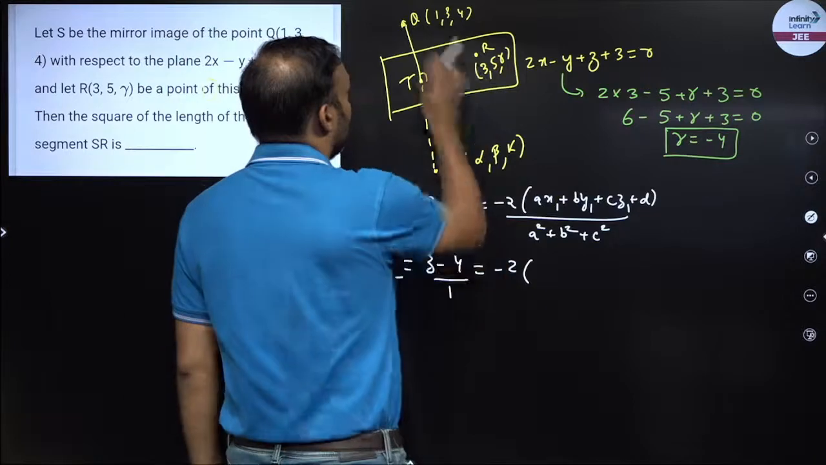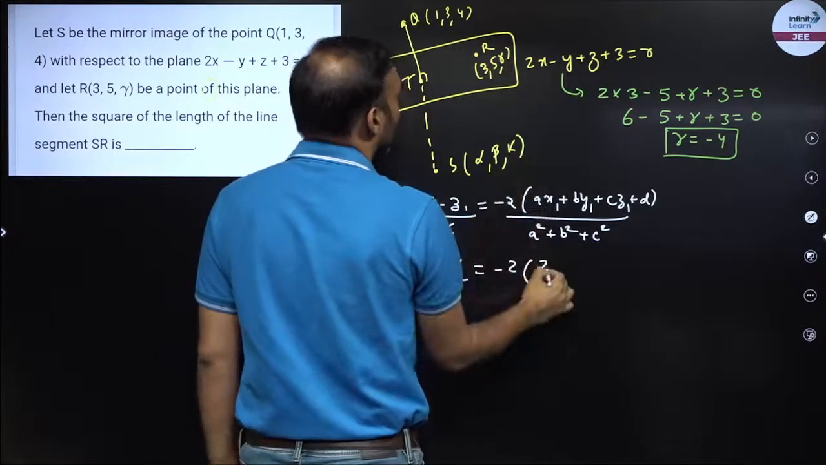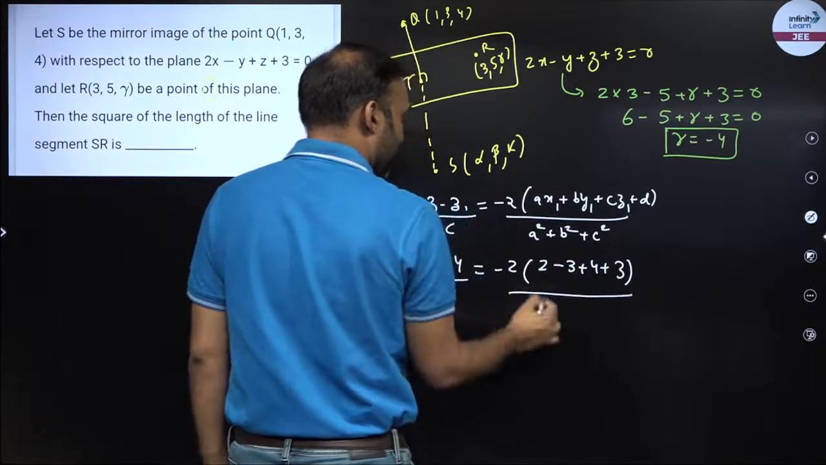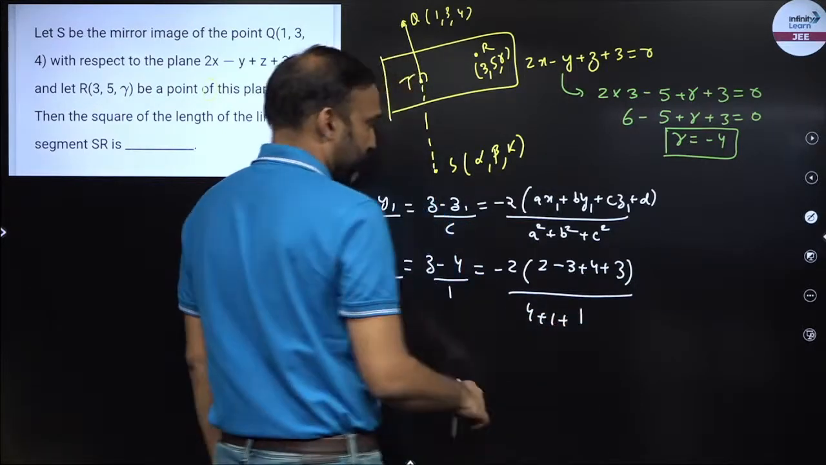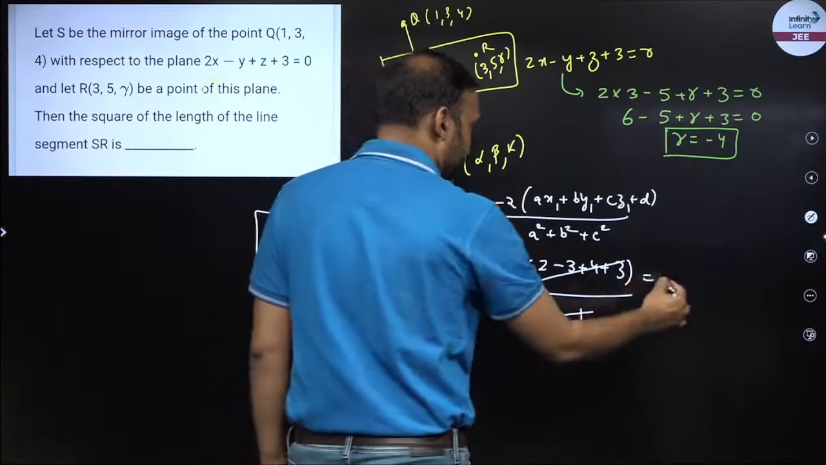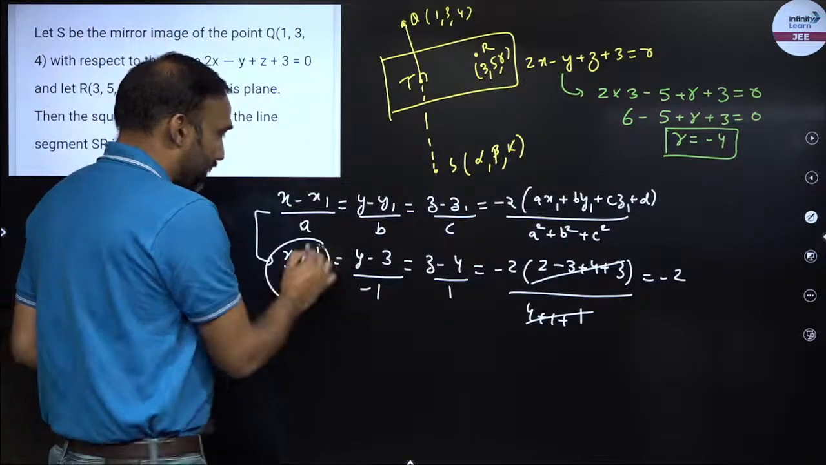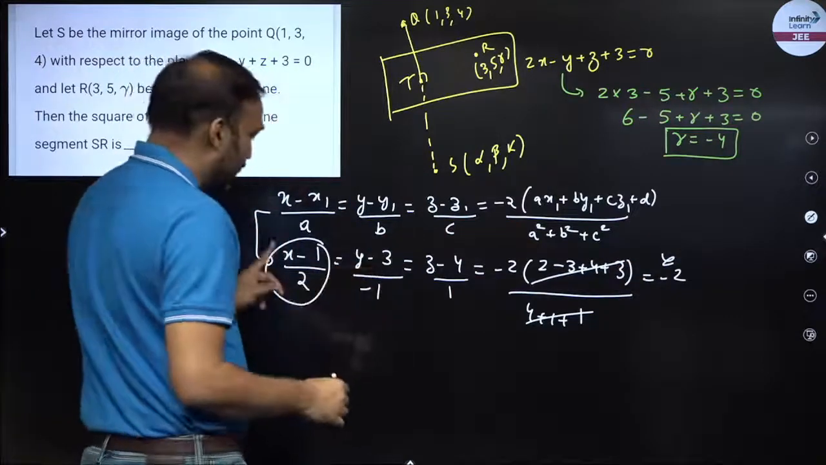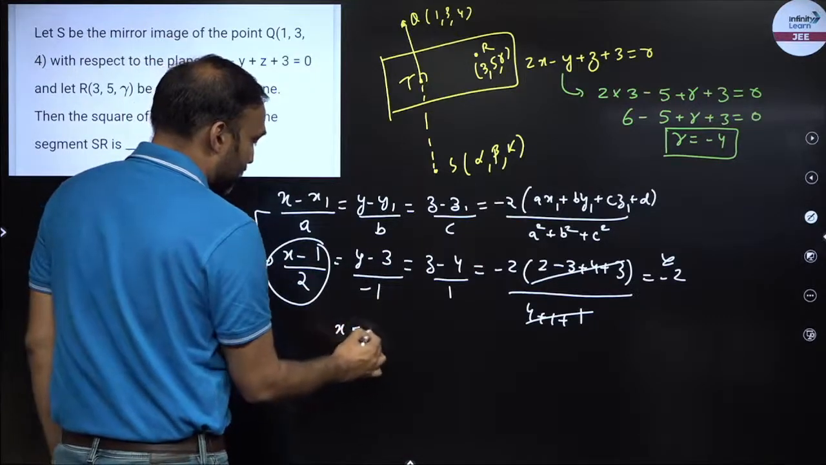So now minus 2. Now put x1, y1, z1 in this equation. How much do I get? 2 into 1 is 2 minus 3 plus 4 plus 3, upon a square plus b square plus c square. So how much is this? 6. 6 upon 6, this gets out. So I will have minus 2. Now how do I calculate x, y and z? So this part is equal to this. So I get x minus 1 upon 2 is minus 2. So x will be equal to minus 4 plus 1. So minus 4 plus 1, that is minus 3.